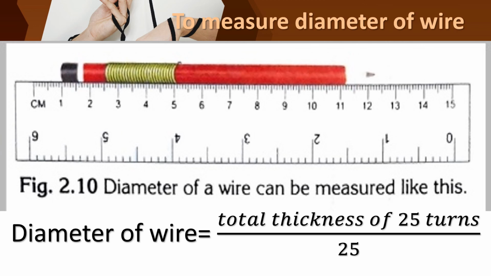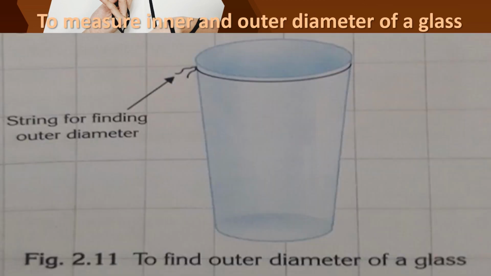And then the next is to measure the inner and outer diameter of a glass. For this we need a glass and a thread or a string.